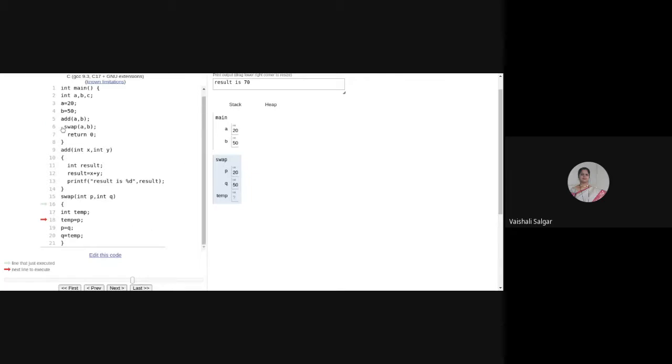So whenever the control is transferred, when a procedure is activated, automatically memory will be allocated for that particular function or procedure. Understood? See, the values are interchanged. Now, is it clear?